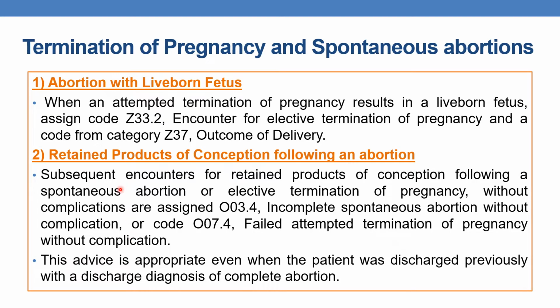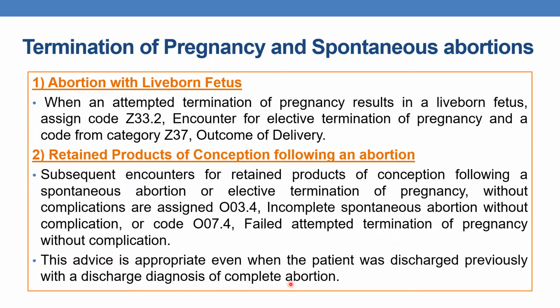And this advice is appropriate even when the patient was discharged previously with a discharge diagnosis